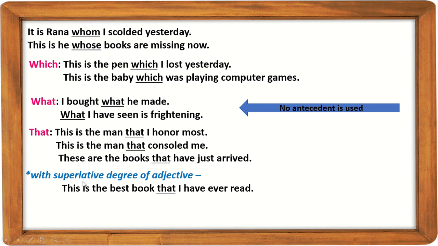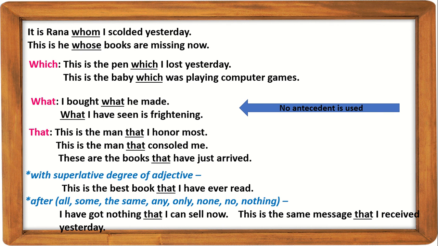That is used with the superlative degree of adjective. This is the best book that I have ever read. Next comes after all, some, the same, any, only, none, no, nothing, etc. that is used. I have got nothing that I can sell now. This is the same message that I received yesterday. We can also say, I have none that may encourage me. Anything that helps should be valued, etc.